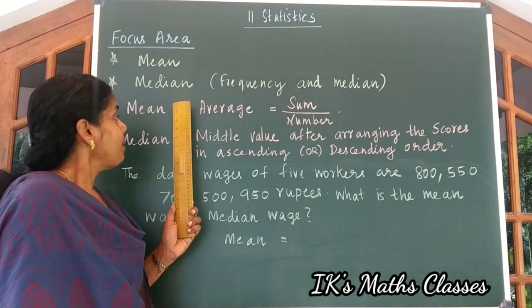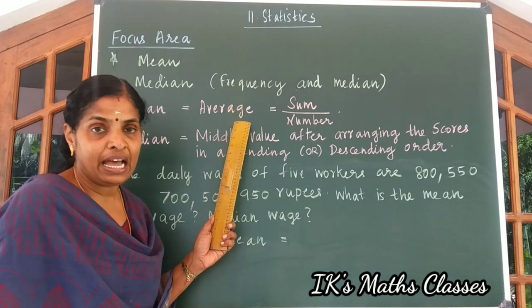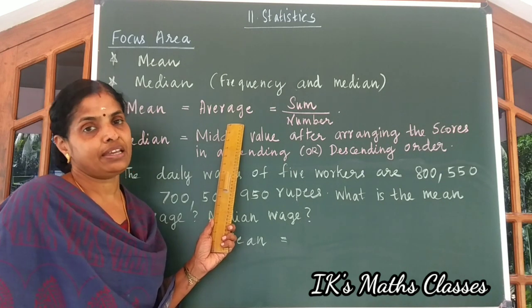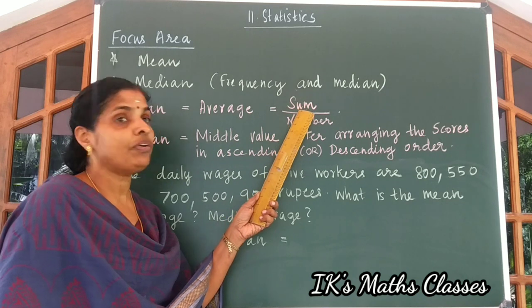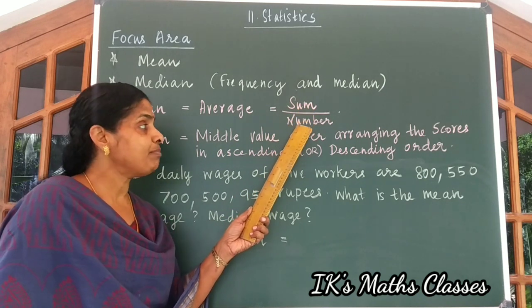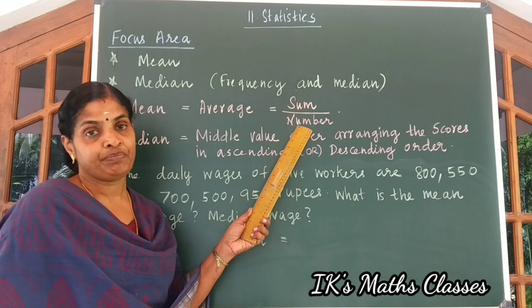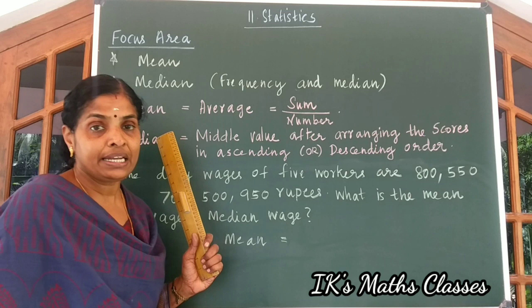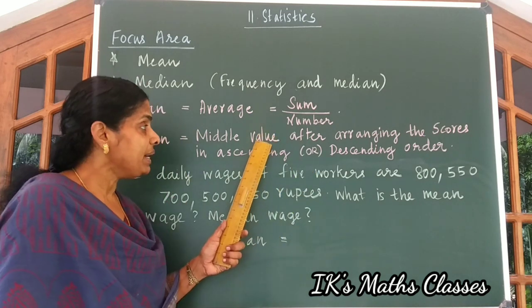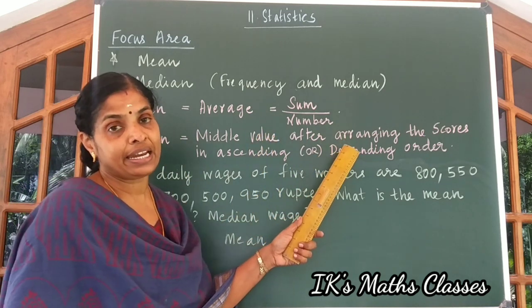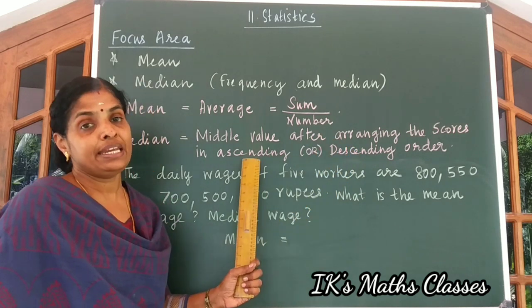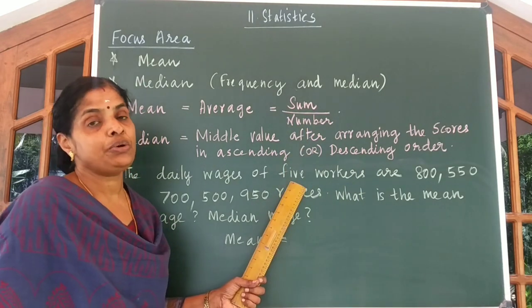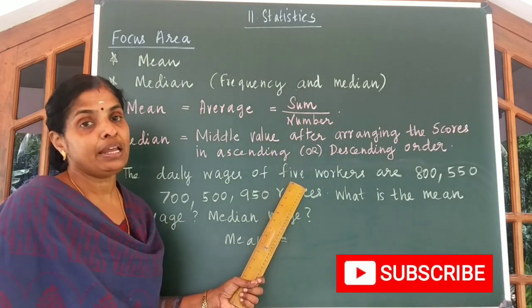Mean is nothing but the average which you have studied in smaller classes. Average is nothing but the sum of all the given scores divided by the number of scores. Similarly, we get median. Median is nothing but the middle value after arranging the given scores in either ascending or descending order. Let us do a simple problem on mean and median.